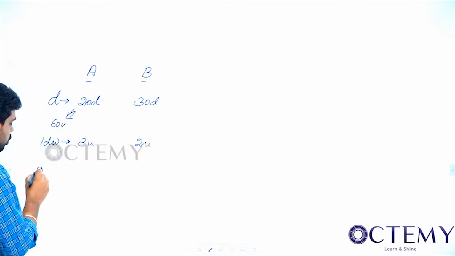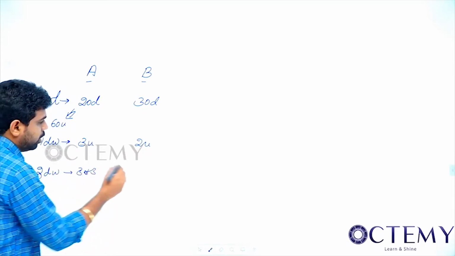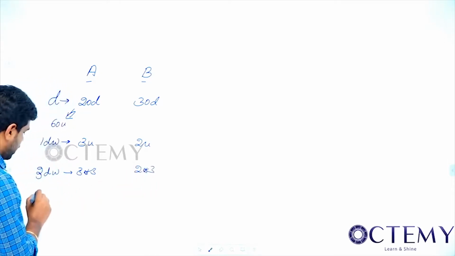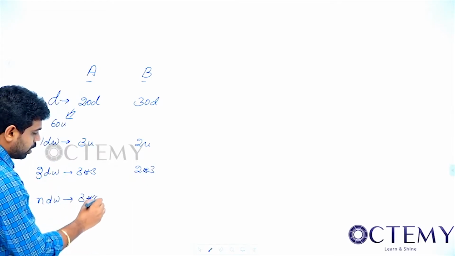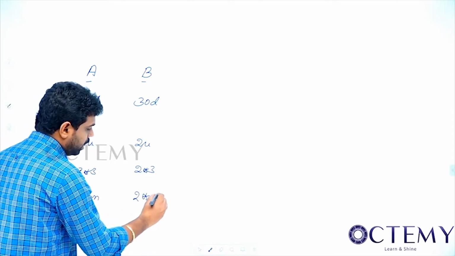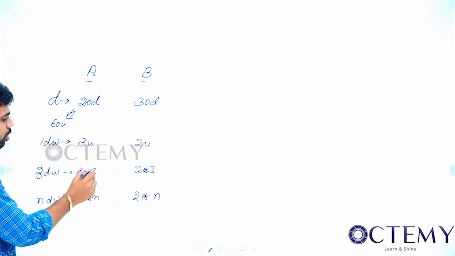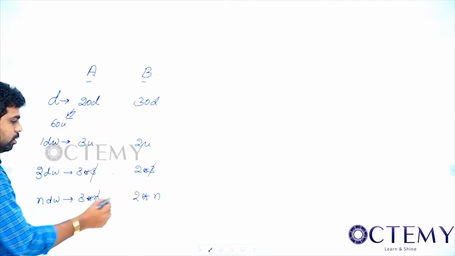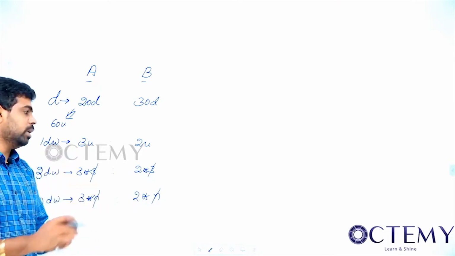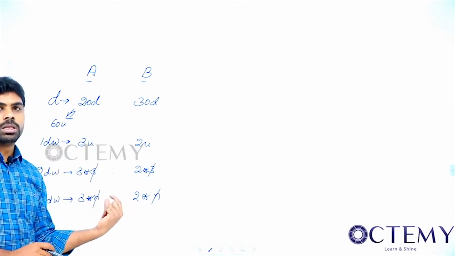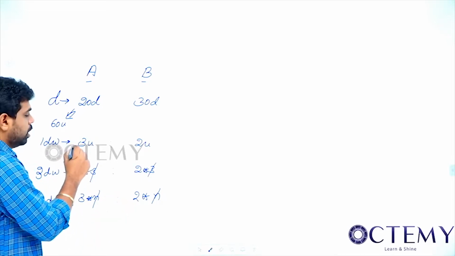There I told you 3 days work or 4 days work will be 3 into 3, and this will be 2 into 3. In the same way here, if you go for n days work, it will be 3 into n, and this will be 2 into n. So take the ratio of work done. Whatever might be the number of days, n will get cancelled. Whatever the number of days they are working, the work done will be in the ratio of 3:2.